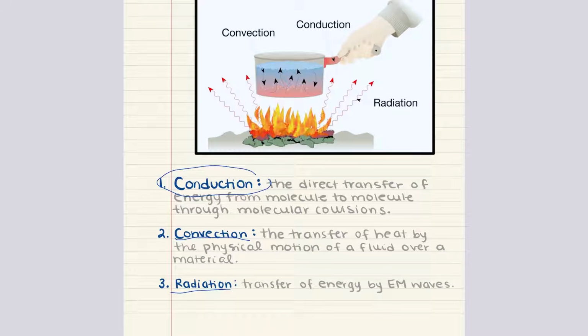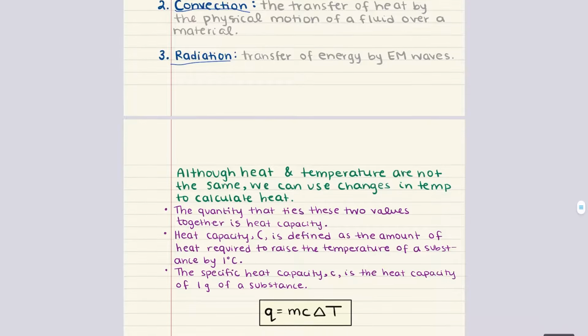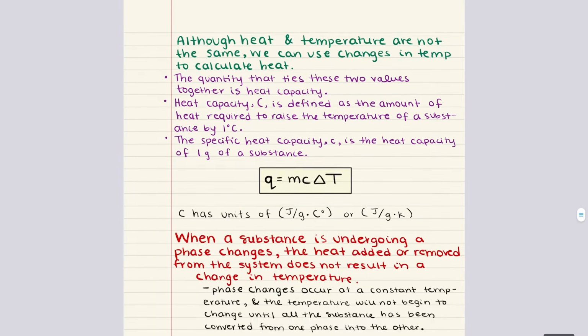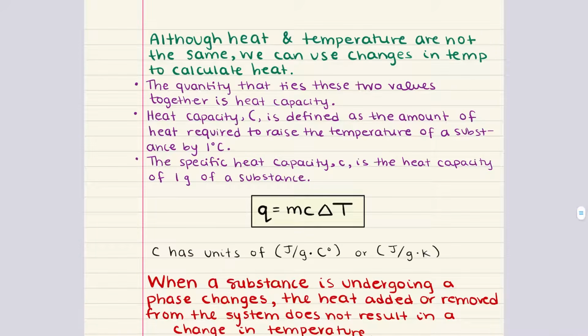Now that we've covered how energy is transferred through different modes like conduction, convection, and radiation, let's move on to another key concept in thermodynamics, and that concept is heat capacity. Although heat and temperature are not the same, they are closely related, and we can use changes in temperature to calculate the amount of heat transferred.